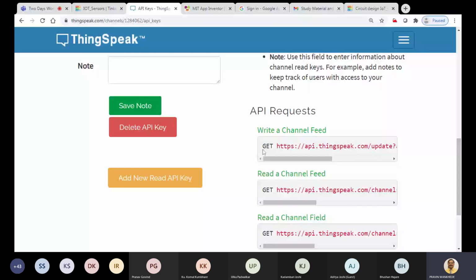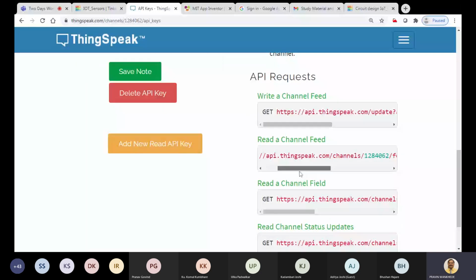Okay, and a read is also available. See, there is a channel number, channel ID, then the same link is there, and then your API key, and then results=1, 2, likewise you have to put it. Okay, so all such requests are given here.